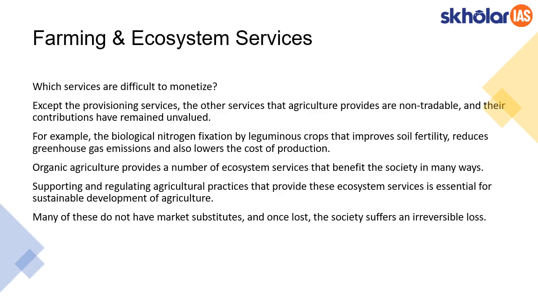So agriculture, also being a part of the ecosystem, provides all these services. But all these services cannot be monetized except for provisioning services. So we saw that provisioning services deal with what? Food, fodder, fuel. When we say monetizing, these items, food, fuel, fodder, can be traded and money can be made out of them. But in the case of supporting or regulating services, it is not possible. For example, a rhizobium bacteria fixing nitrogen in a leguminous crop is important, but it cannot be monetized. Just because it cannot be monetized, it cannot be neglected altogether.